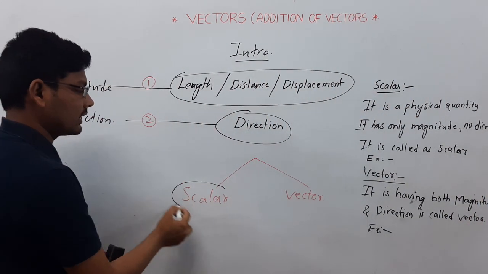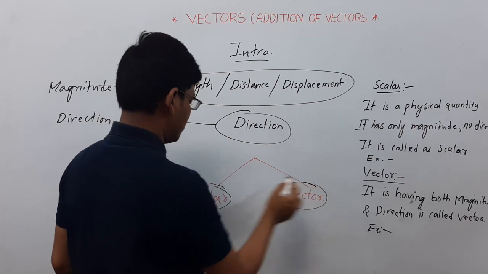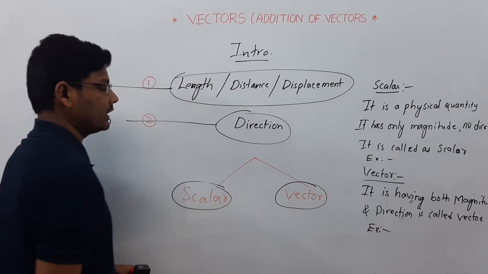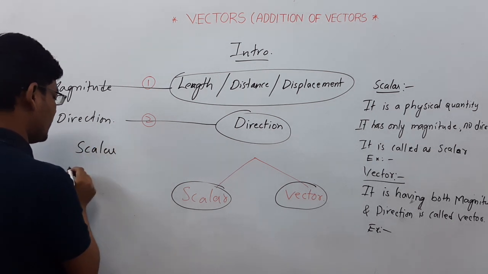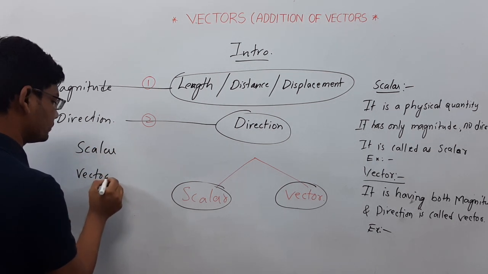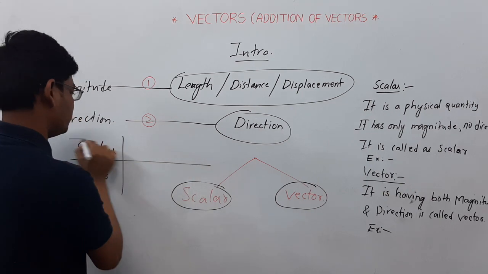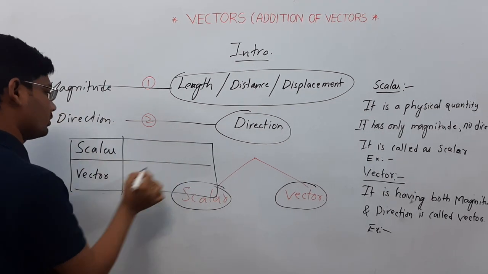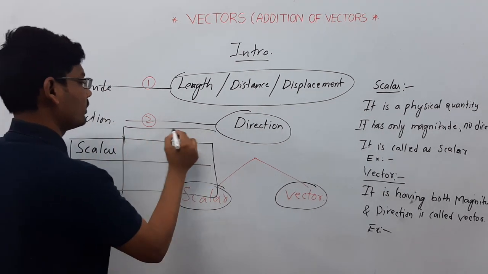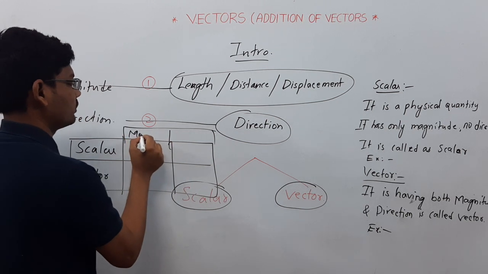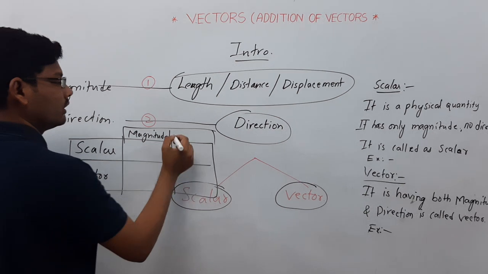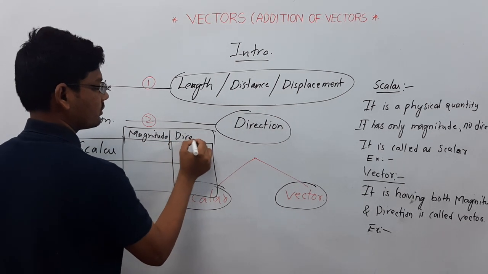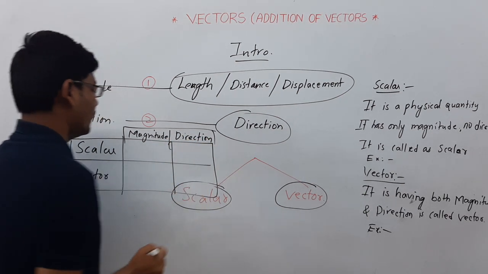So the quantities are defined as 2 types, scalar quantity and vector quantity.